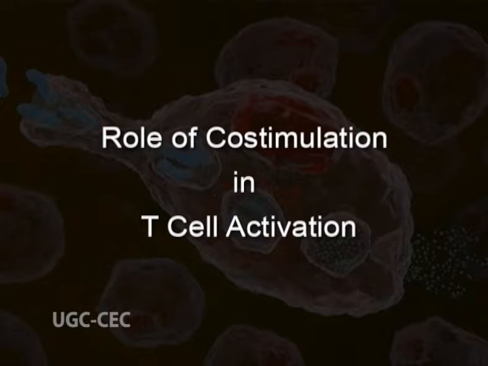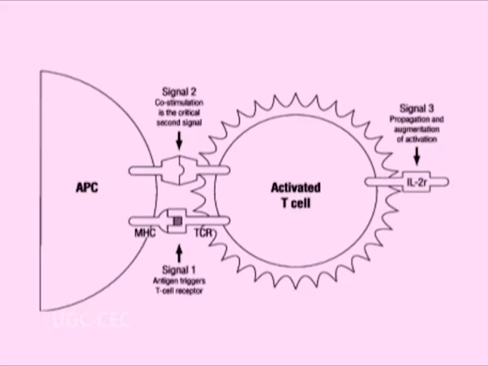Role of co-stimulation in T cell activation. Co-stimulators, previously referred to as second signals, are aptly called so because they provide stimuli to T cells that function together with stimulation by antigen.